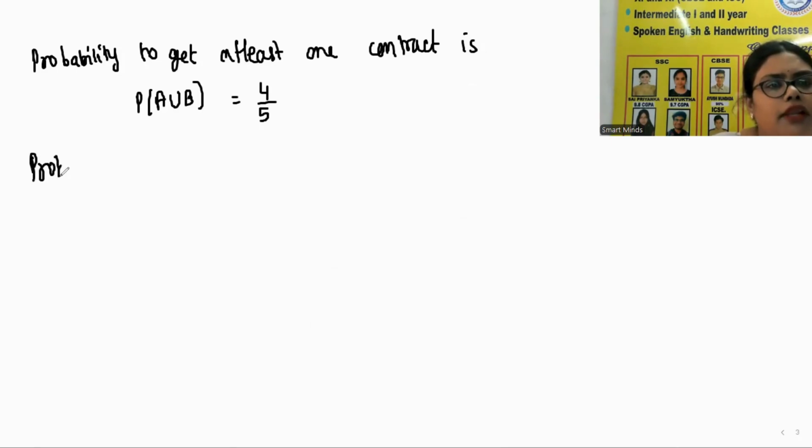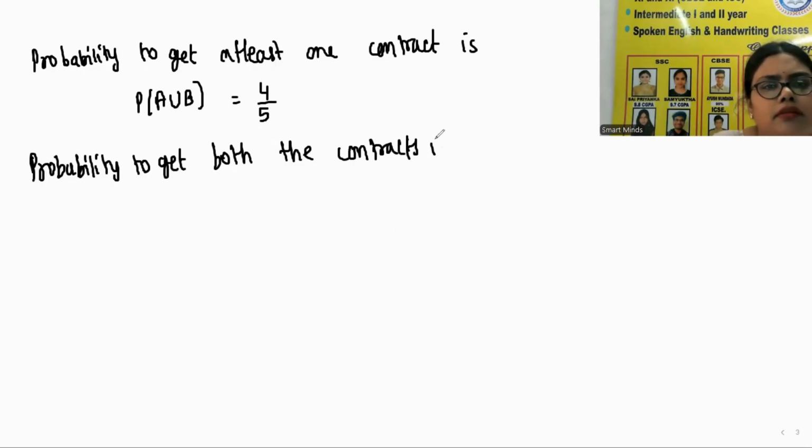Now we need to find out probability to get both the contracts. And whenever both is given, we need to find A intersection B. This is union, this is intersection. So whenever you find the term both, that is intersection. At least one, that is union.